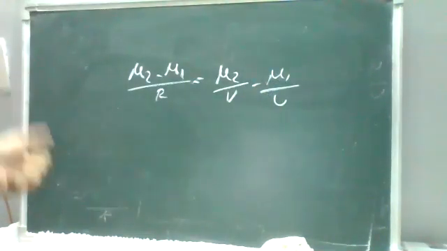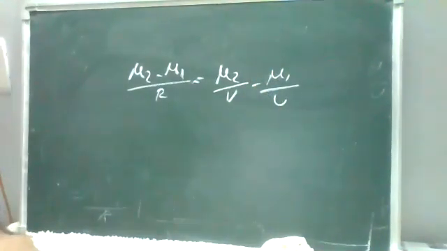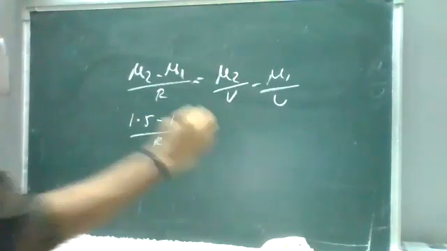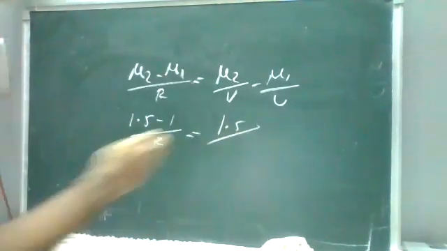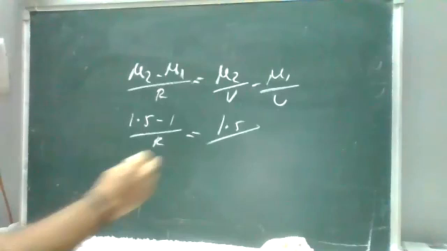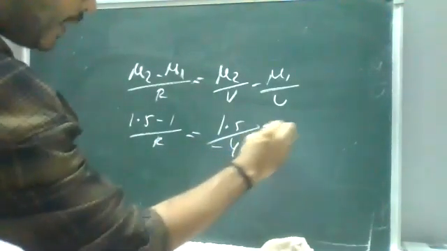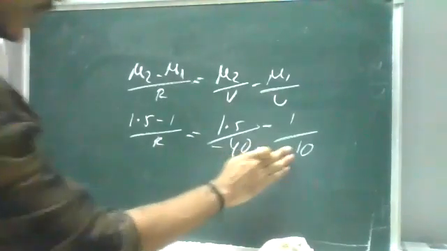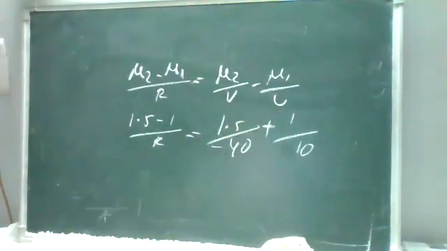Now mu2 is known, mu1 is known. I'm going to substitute here. So mu2 is 1.5, minus 1, by R is equal to 1.5 by V, and V is minus 40, minus 1 by U, and U is minus 10. Minus of minus becomes plus 10. You do the LCM part for this one.